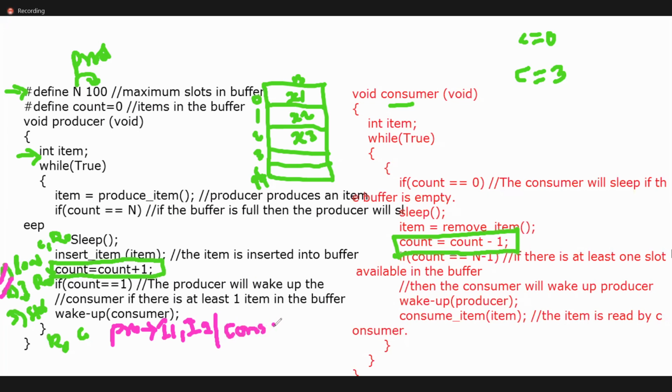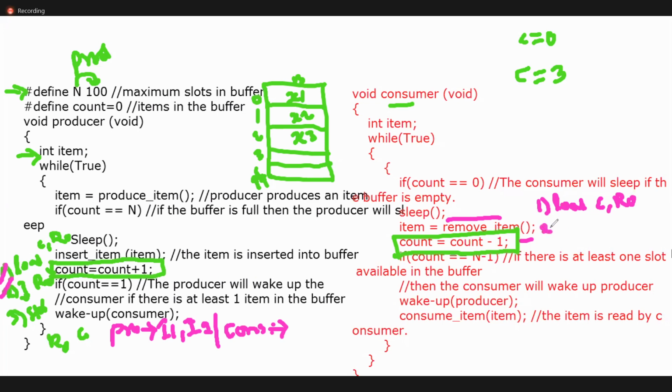Let us assume the consumer executes and items are already there. Yes or no? See, this count also I can write as load. I am writing load as a shortcut. What is count? Count to R naught.